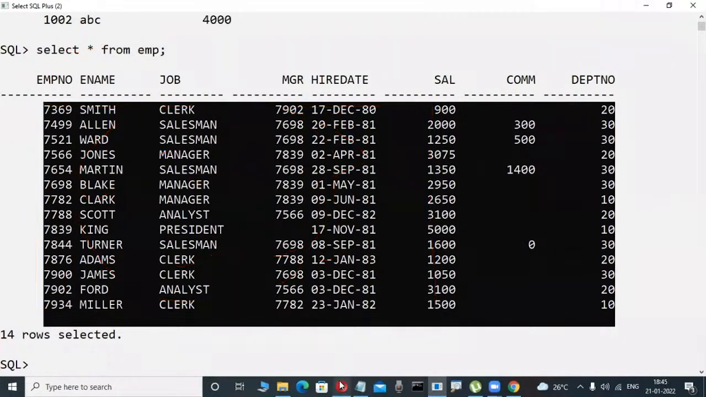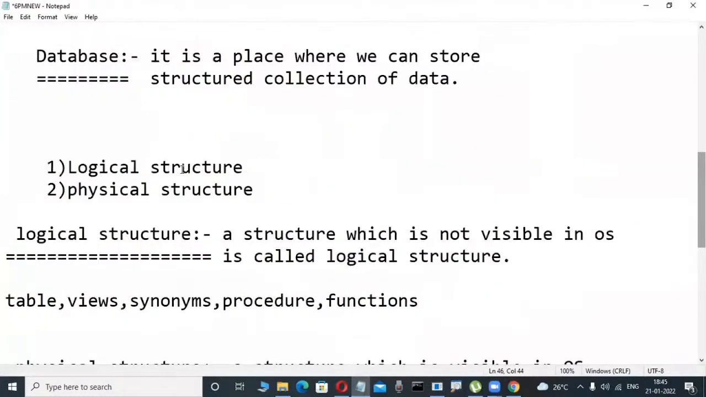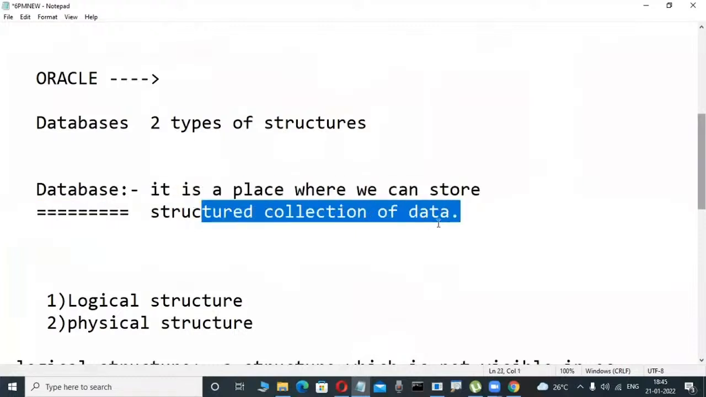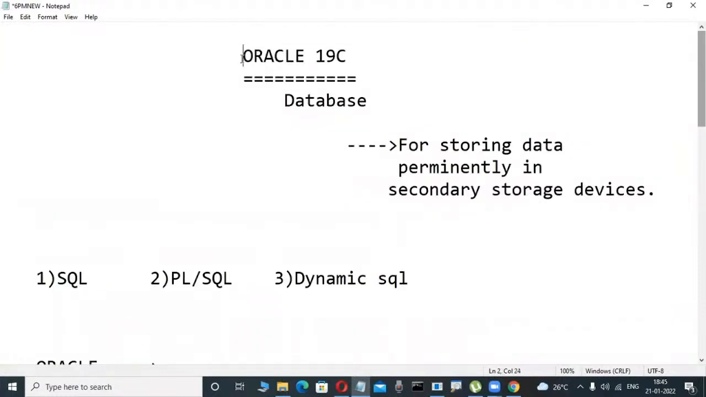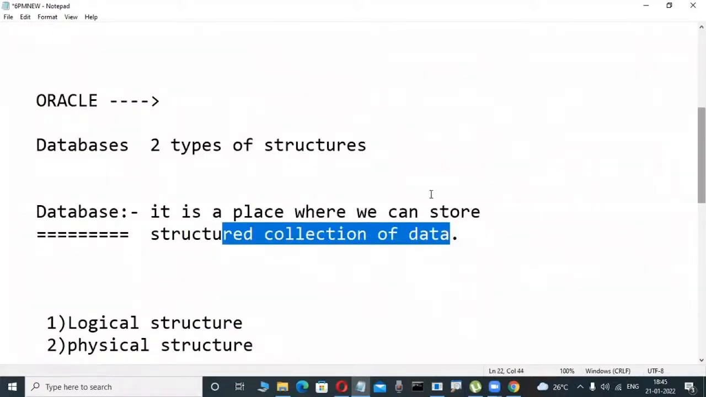That's why, in books or when we type in Google what is a database, two definitions are there, but most developers write that it is a place where we can store a structured collection of data. Understood? Now, Oracle is a product from Oracle Corporation. In our course we are learning the 19c version. This is a database product. If anybody asks what is a database, as a developer we say it is a place where we can store a structured collection of data. That is the logical side.